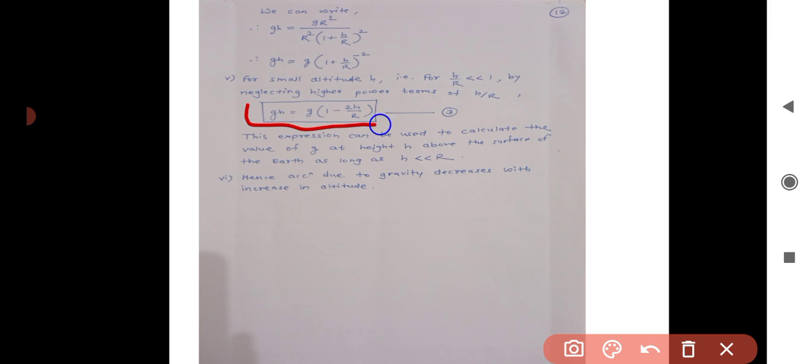This expression number 3 can be used to calculate the value of acceleration due to gravity at height h above the surface of the earth, as long as h is very much less than the radius of the earth, capital R. Hence the acceleration due to gravity decreases with increase in altitude, that is height from the surface of the earth.